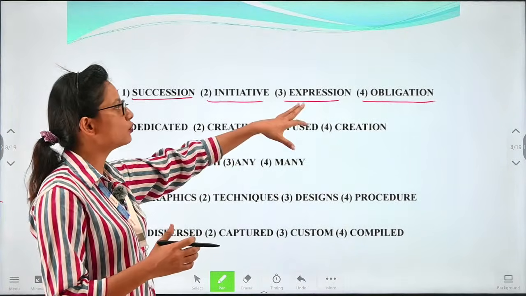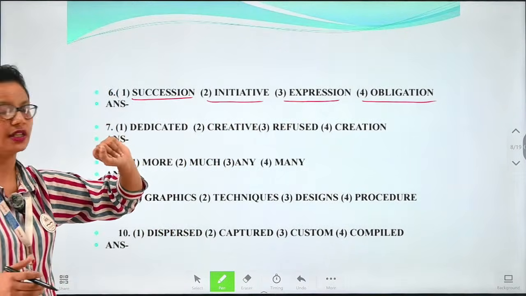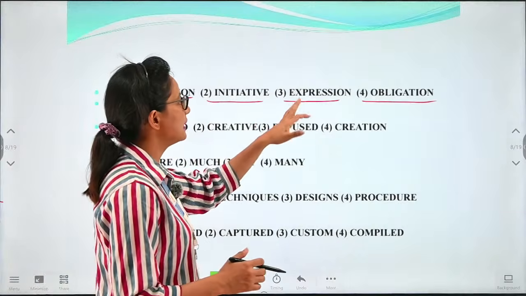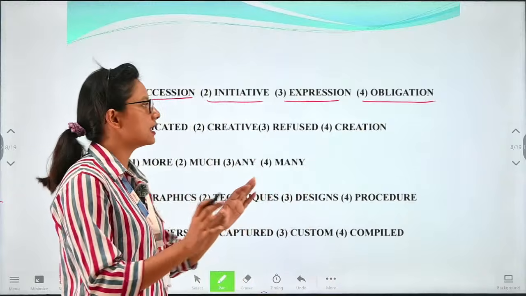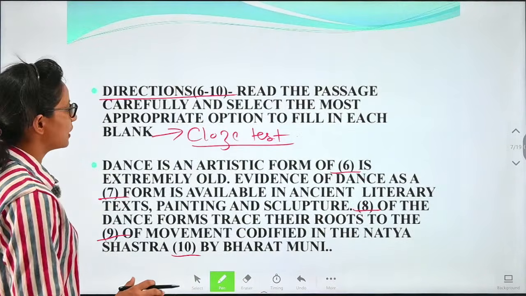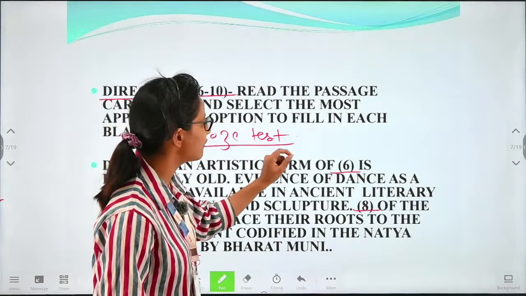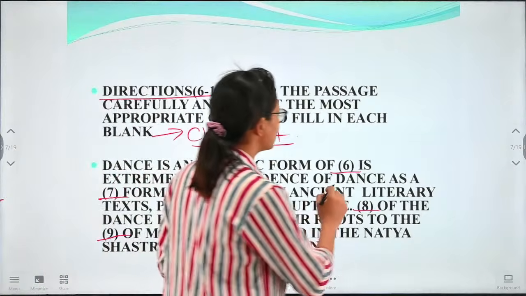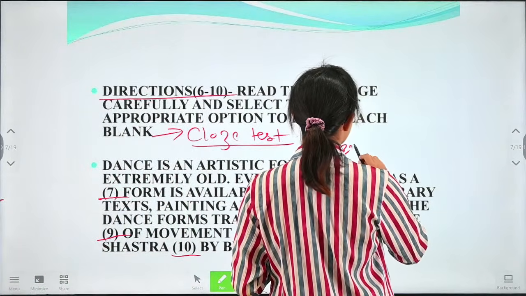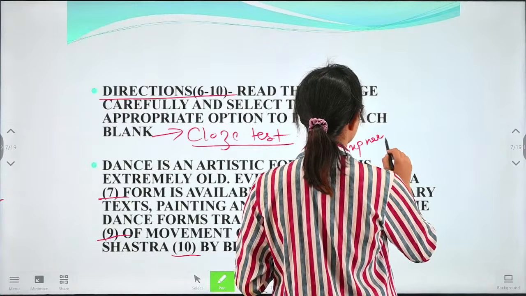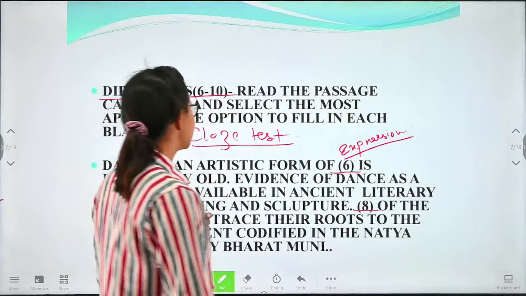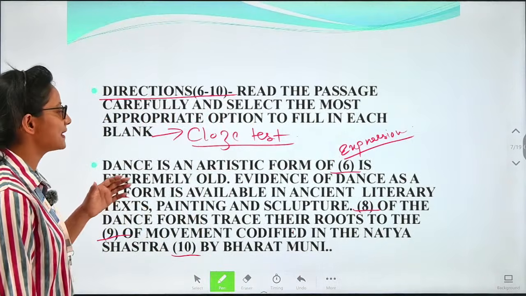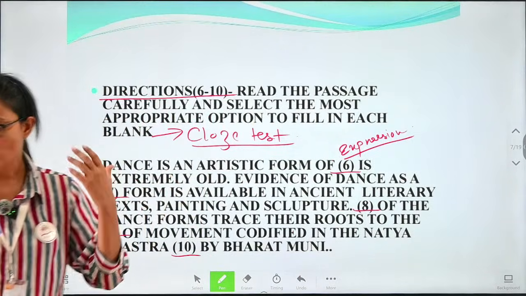And after that, we have expression. What is expression here? Here expression means your gestures, and obligation means the duty. So here the correctly fitted word will be what? Dance is an artistic form of what? Expression. Here we have to write expression. Dance is an artistic form of expression and that is extremely old.